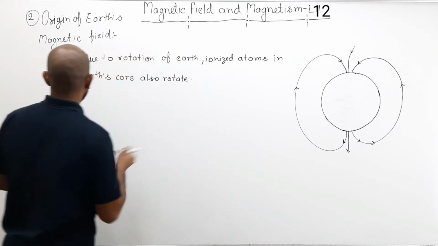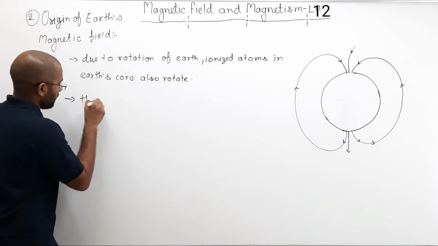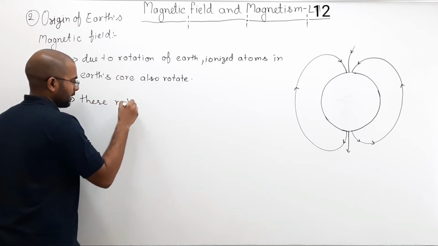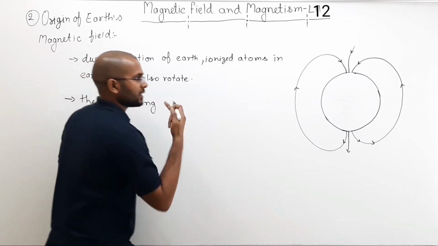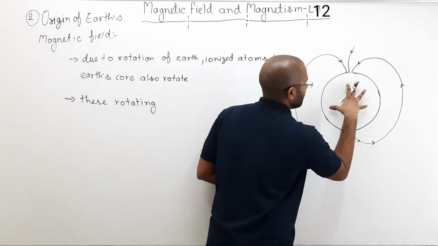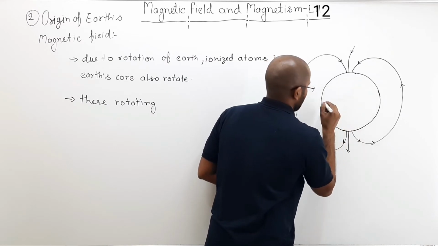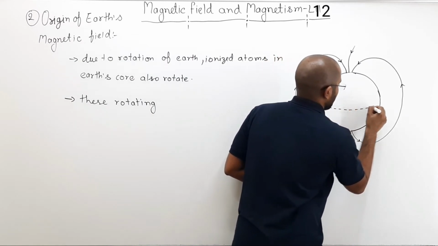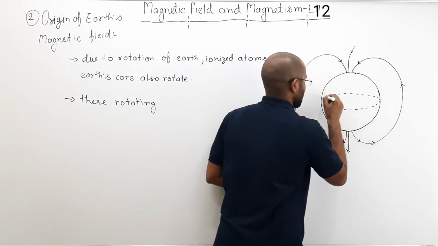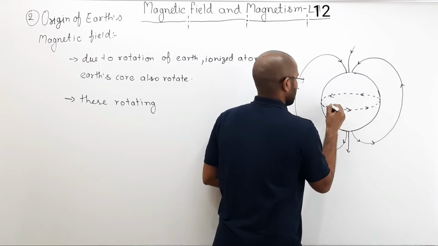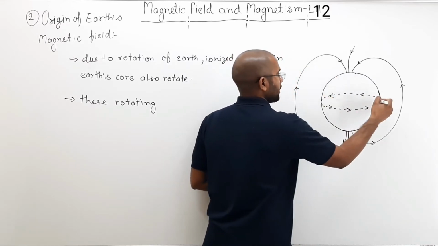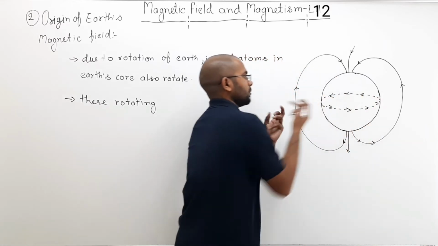For example, if this is the core of the Earth, then your ionized atoms are rotating like this, in a circular motion.